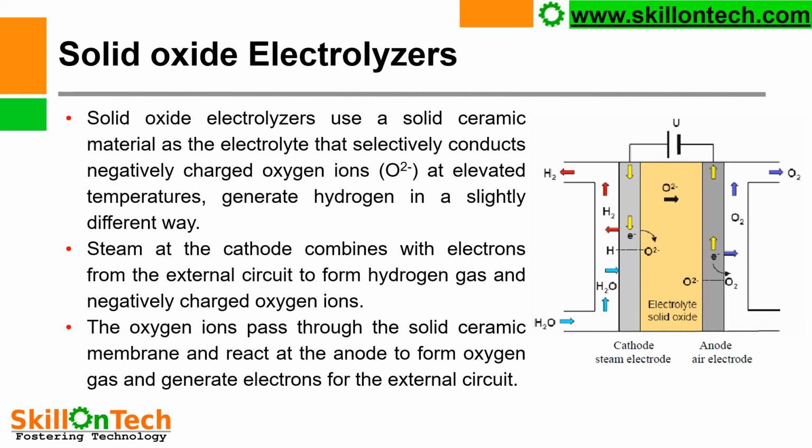Steam at the cathode combines with electrons from the external circuit to form hydrogen gas and negatively charged oxygen ions. The oxygen ions pass through solid ceramic membrane and react at anode to form oxygen gas and generate electrons for the external circuit.